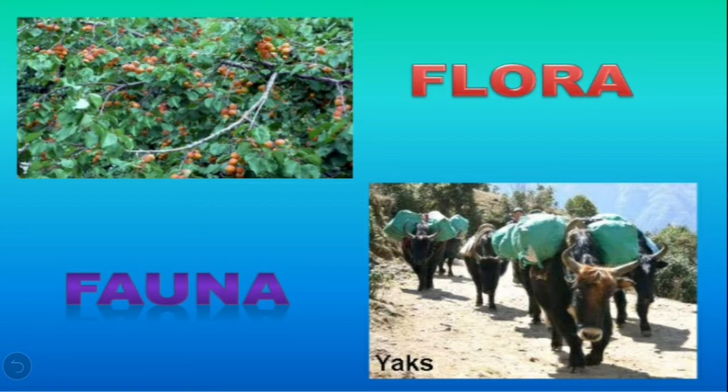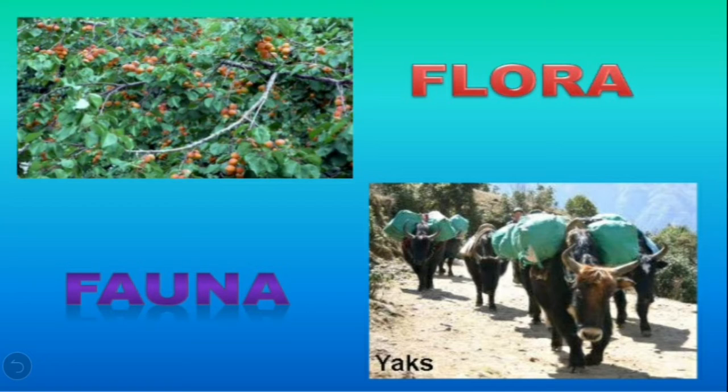Then several species of birds are also found in Ladakh, like robins, redstarts, Tibetan snowcock, raven and hoopoe are common. And some of the birds are migratory birds. And the animals which are found here are wild goats, wild sheep, yak and special kinds of dogs.